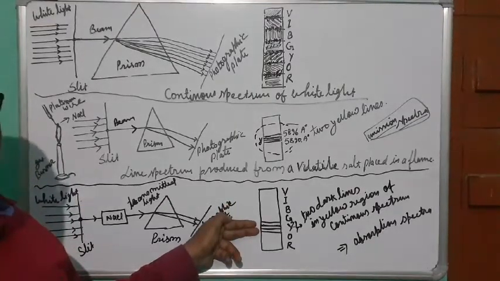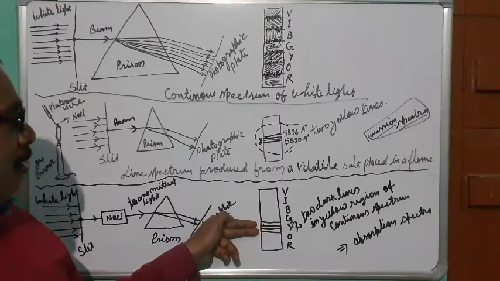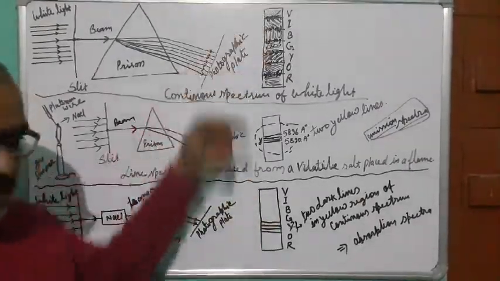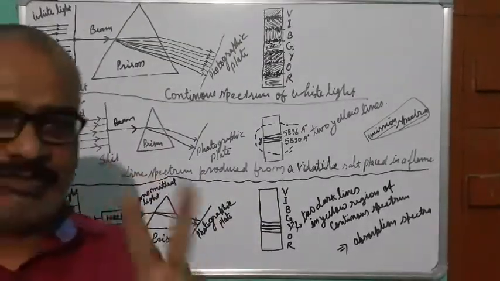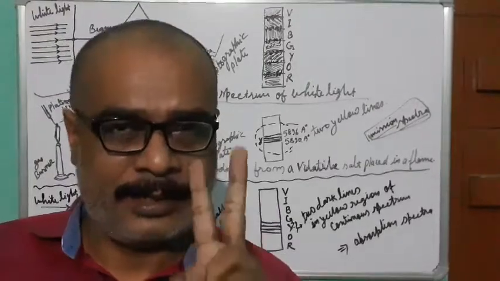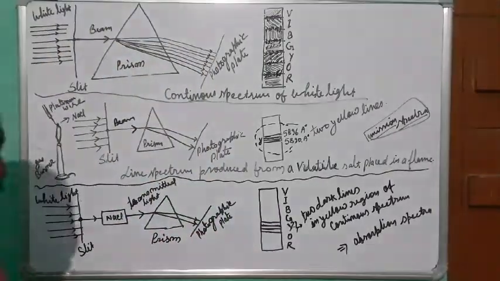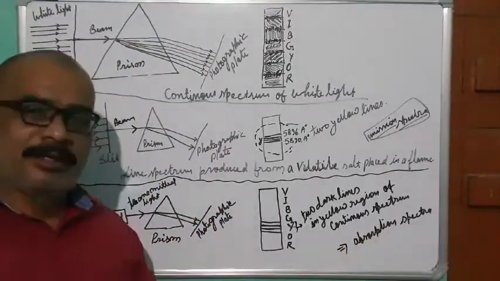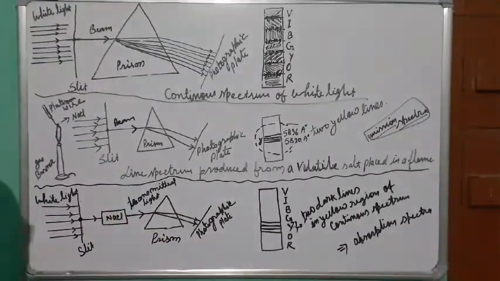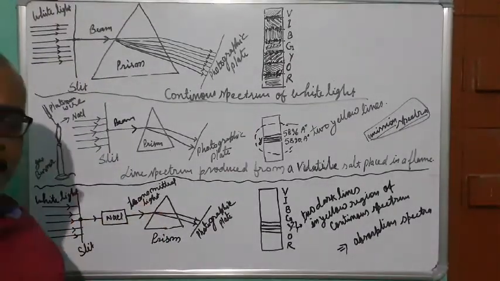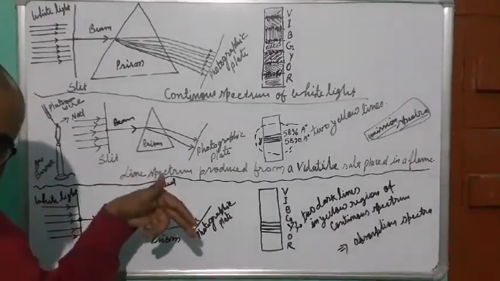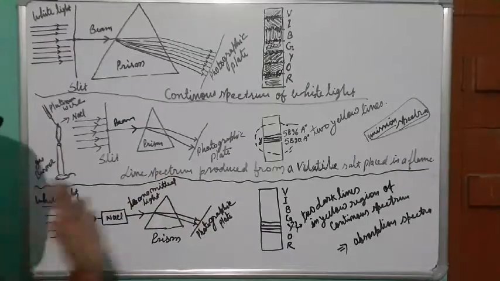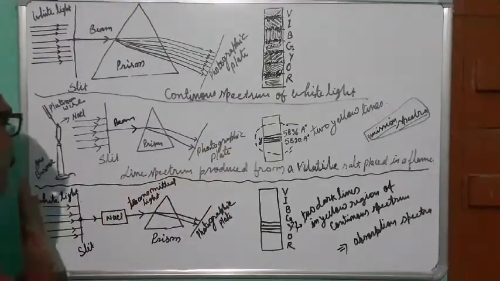Well defined boundary, distinct boundary we got. Two dark black lines, and the rest of the things remain the same as it is. So in the yellow region we do get them. So here what is happening? These two black lines which are appearing in the yellow region represent the absorption spectra, because these two dark lines show that the energy corresponding to these two lines is absorbed. All the rest of the energy is passed.